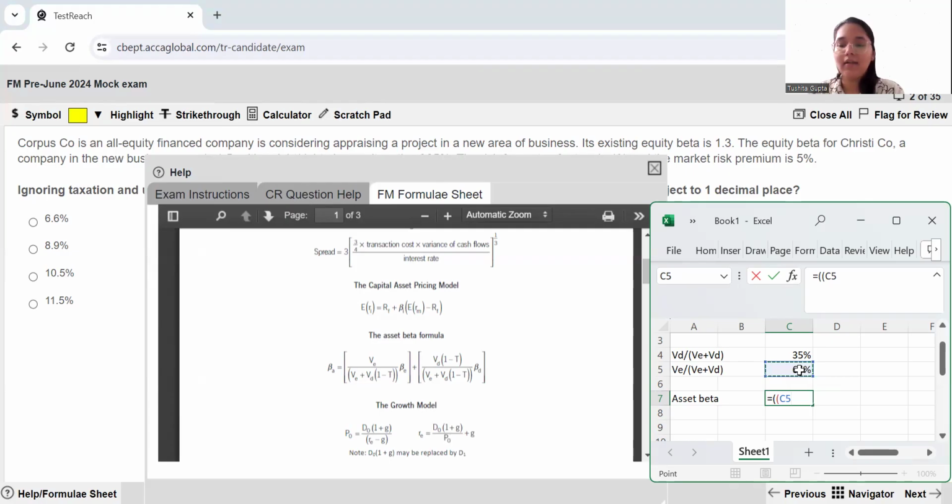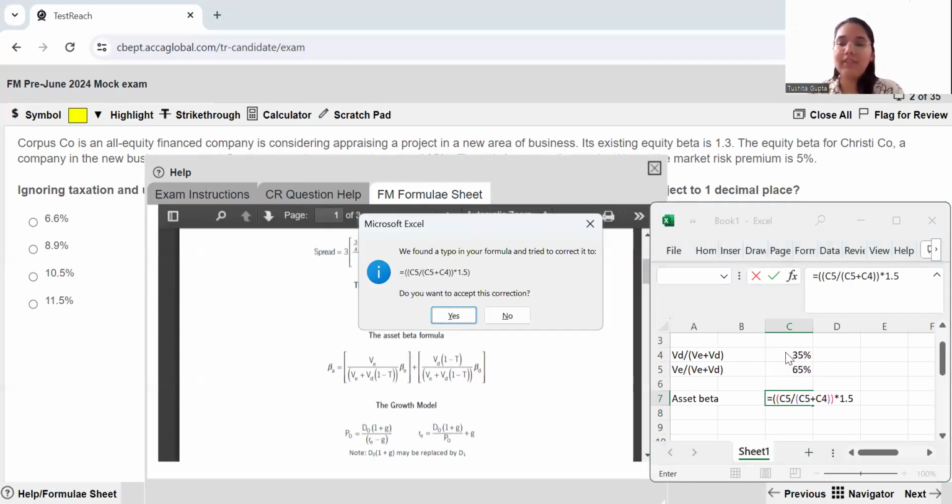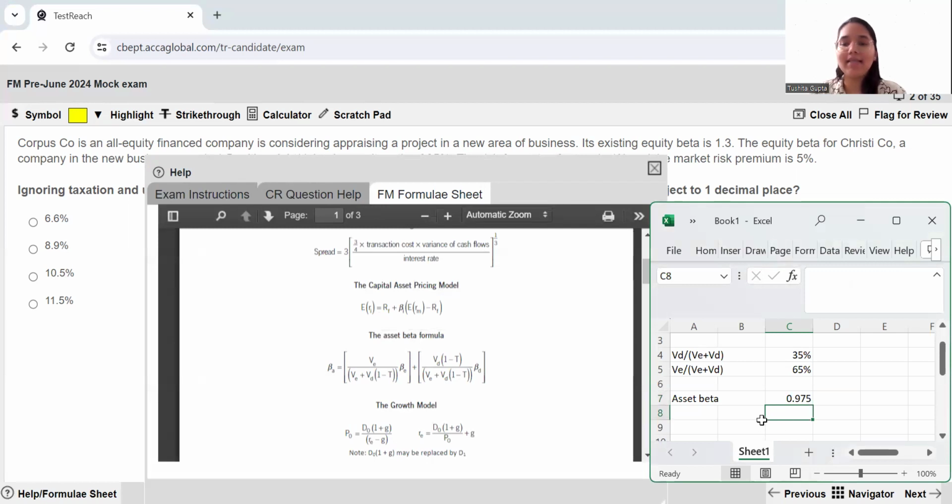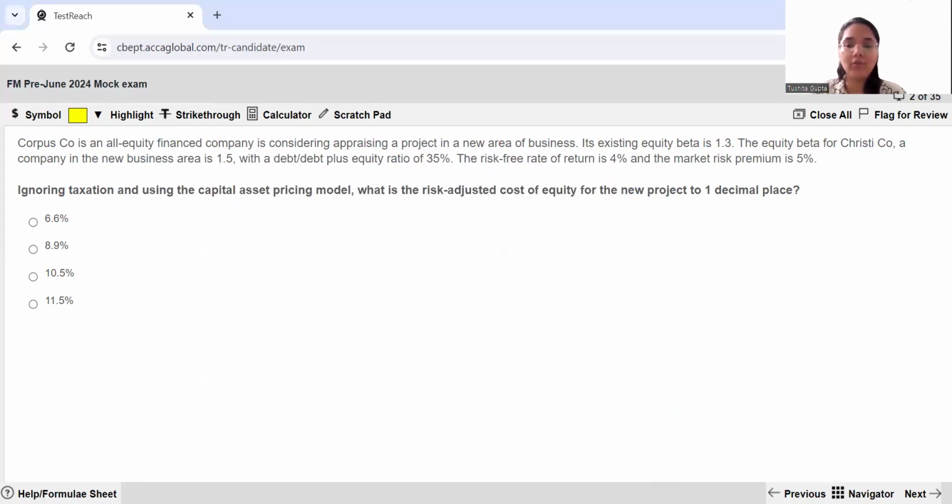So 65% divided by value of equity multiplied by the beta equity, which is given as 1.5. So with this, you arrive at your asset beta, which is 0.975.